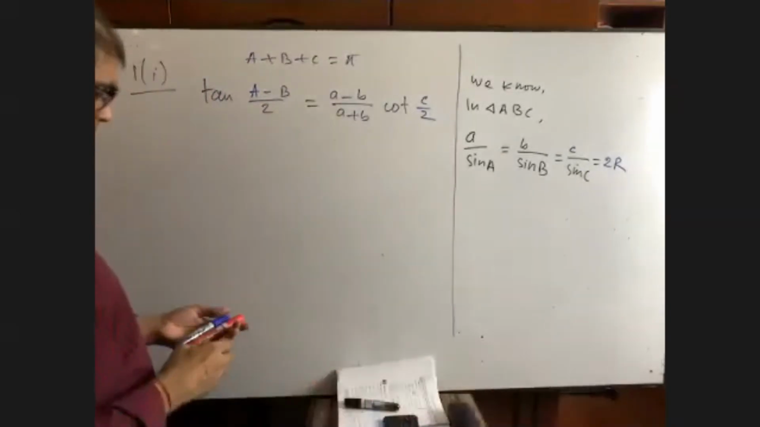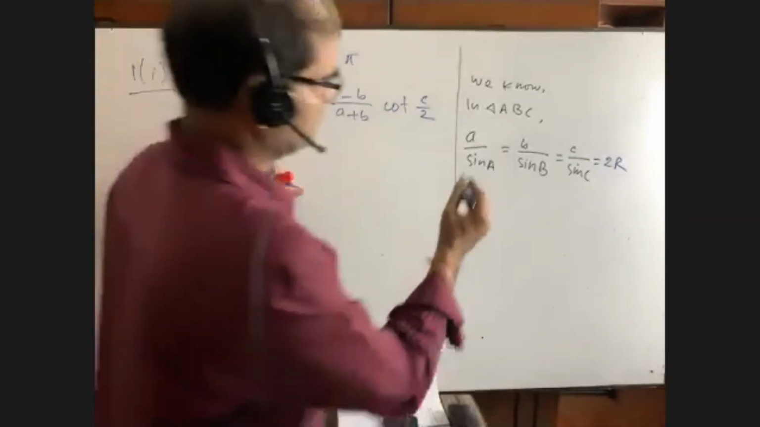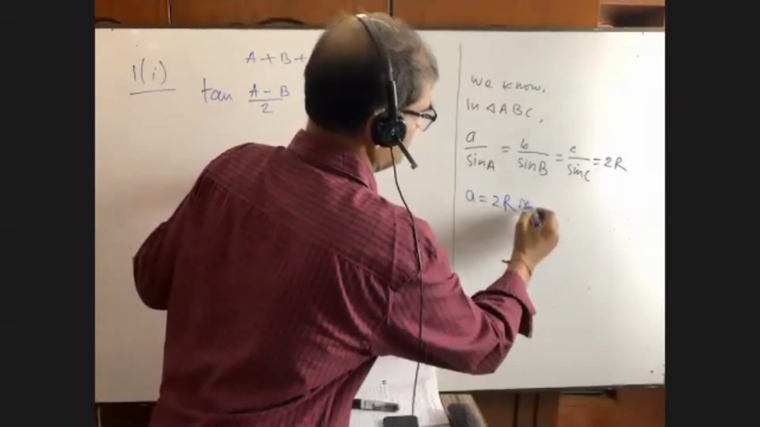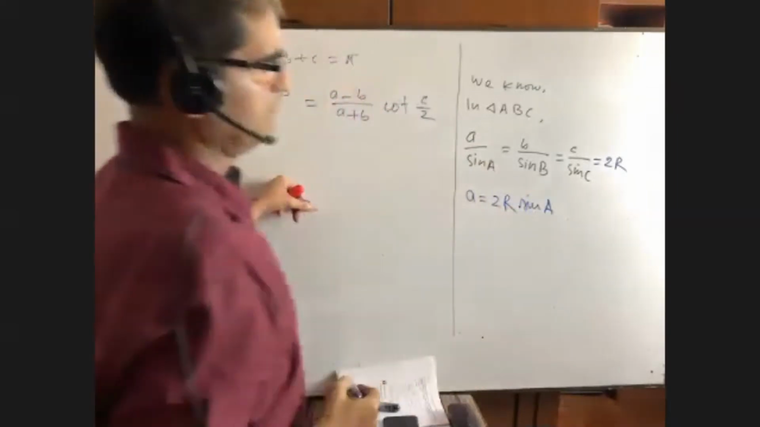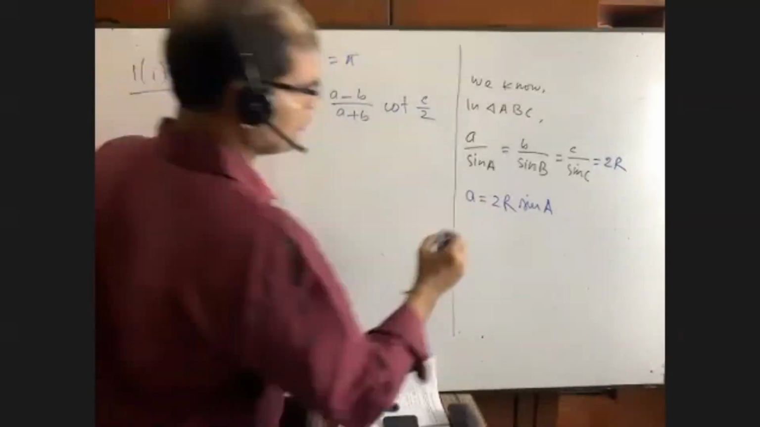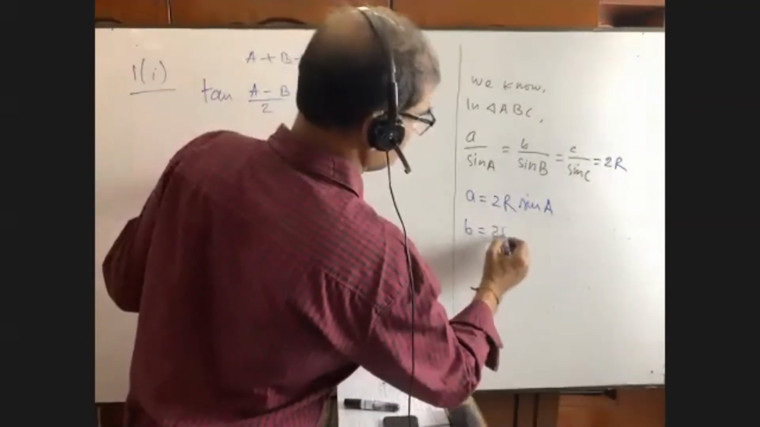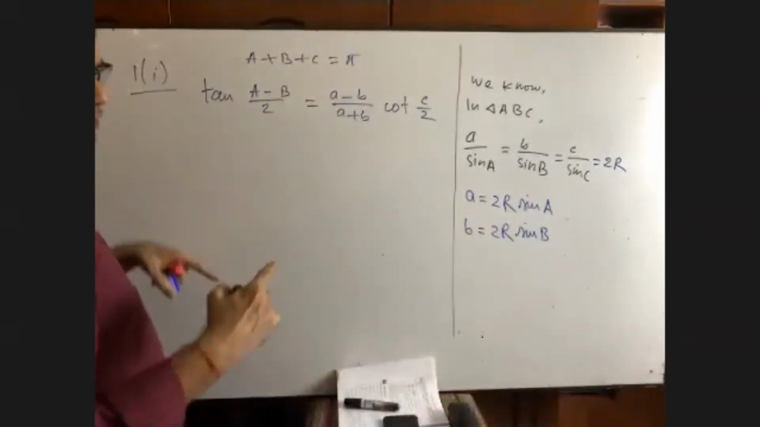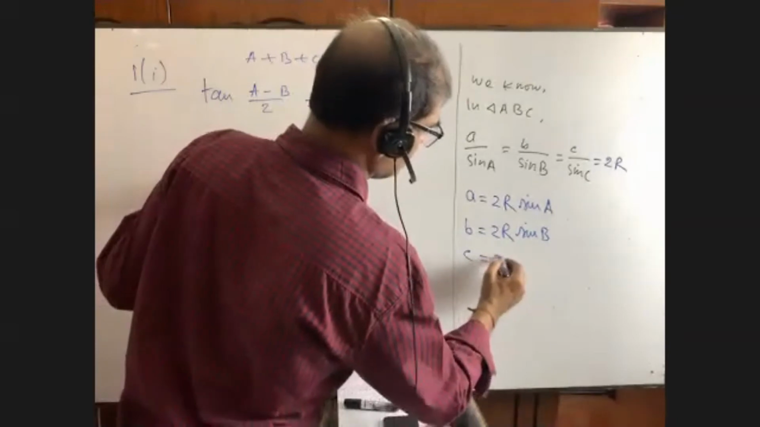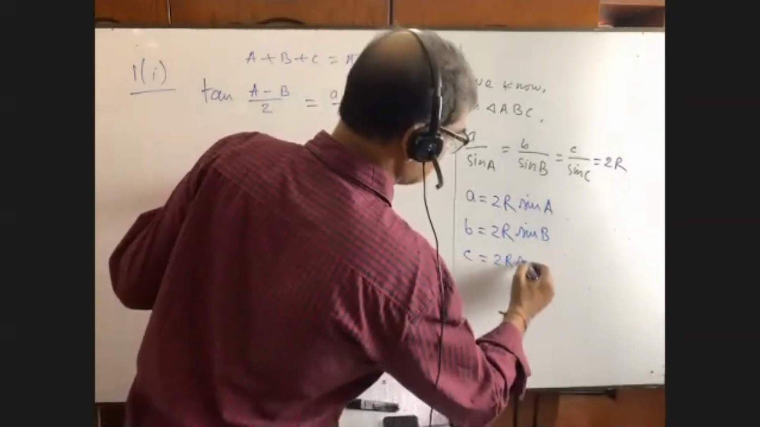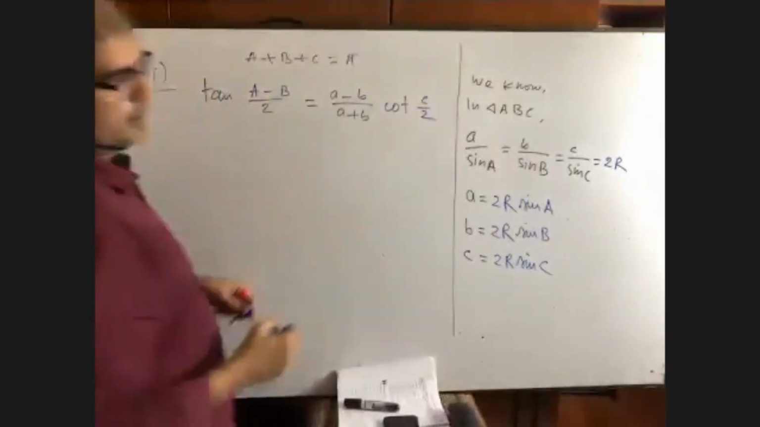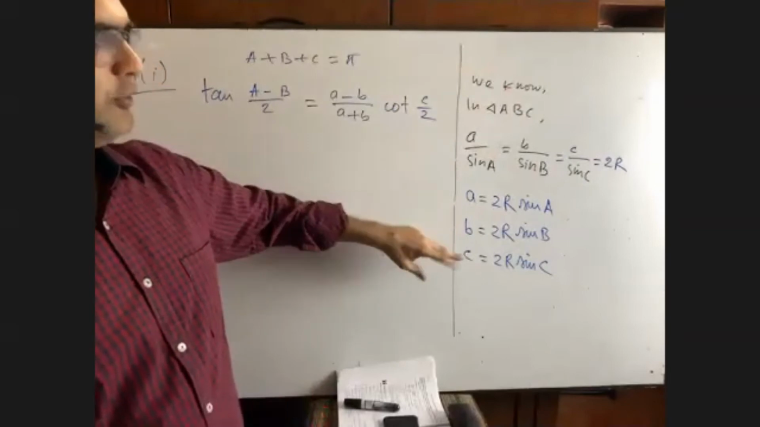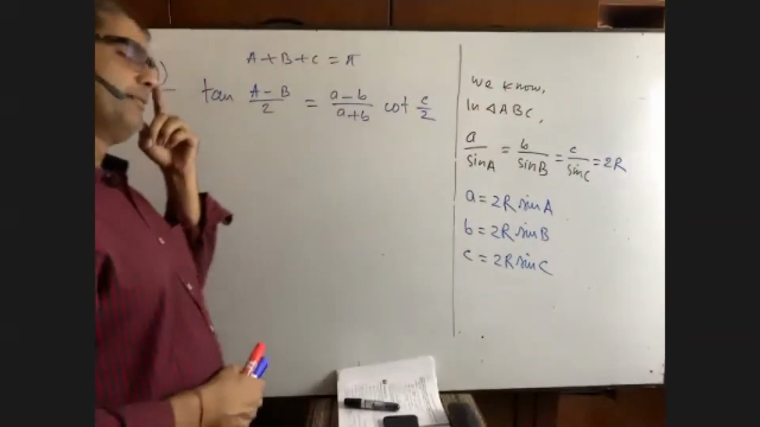Okay, from here, what should we get? Can you please let me know? A equals to what from here? 2R sine A. From here, B equals to what? Please tell me now. 2R sine B. From here, C can be written what? 2R sine C. Okay, in every math, we have to do this 1, 2, 3, 4 lines. In every math.